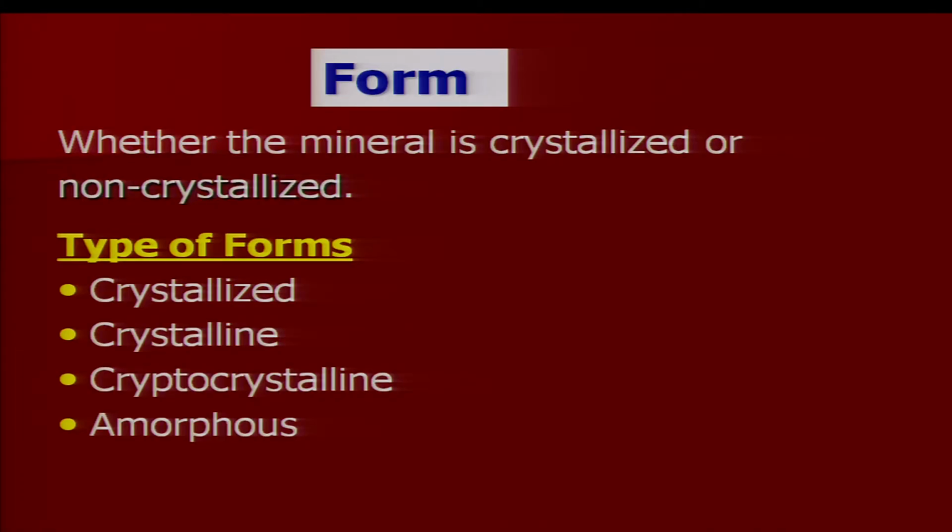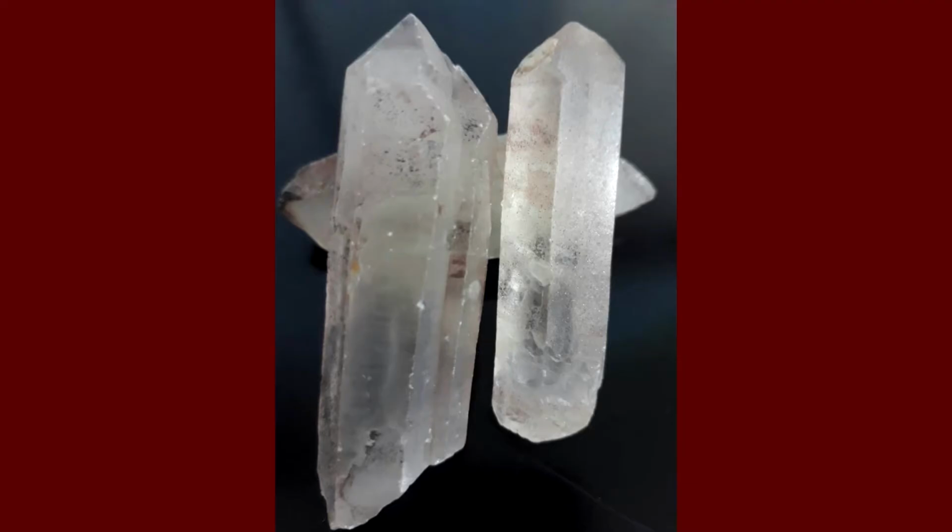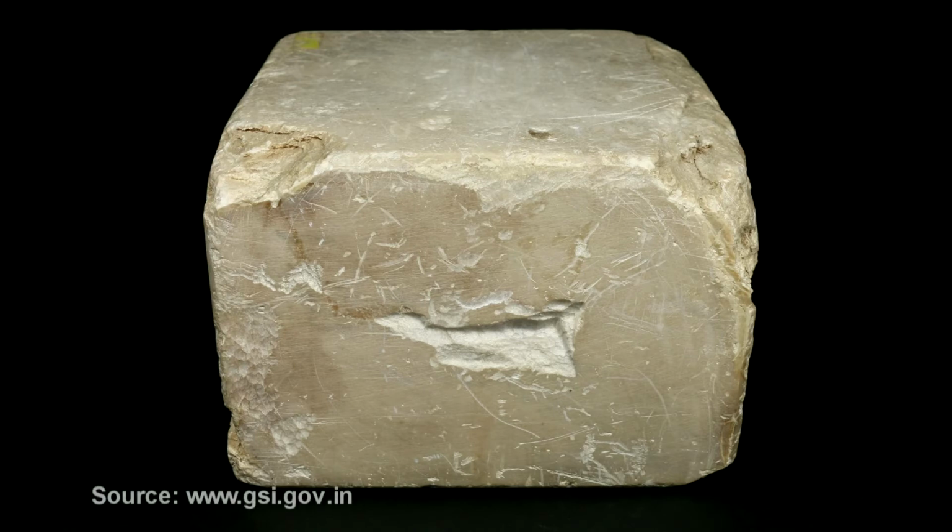First, I will discuss the form. What is form? Whether the mineral is crystallized or non-crystallized, there may be different types of forms. What are those forms? Crystallized, crystalline, cryptocrystalline or amorphous. What is crystallized? You have very well developed crystals. The last category is amorphous. Amorphous means disordered structure. There is no crystal developed in the substance, which is called amorphous. In amorphous substances, the structure is disordered.